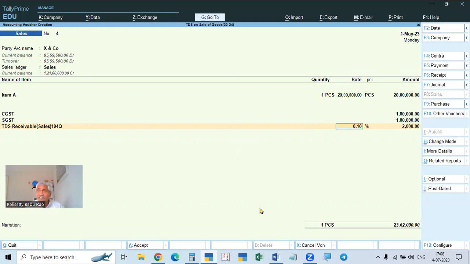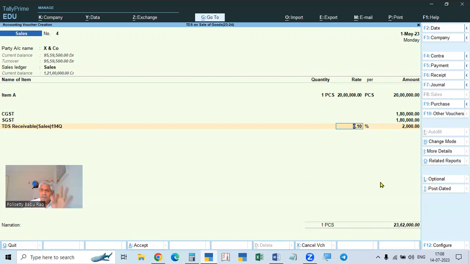In such a case, for that buyer also, the exemption limit is 50 lakhs. So that buyer also will not deduct from our sales for his purchases. From each seller, he will exempt 50 lakhs. In such a case, if you make it automatic, it will calculate on the total amount.